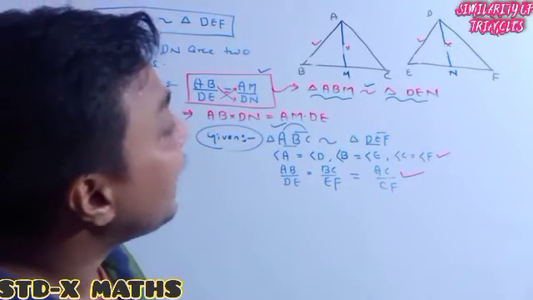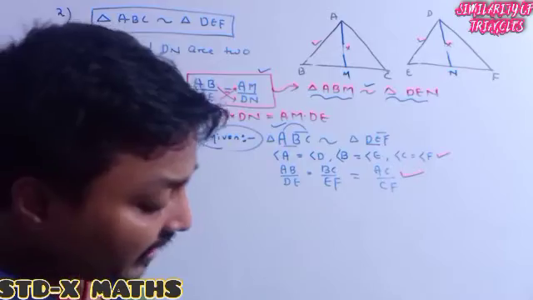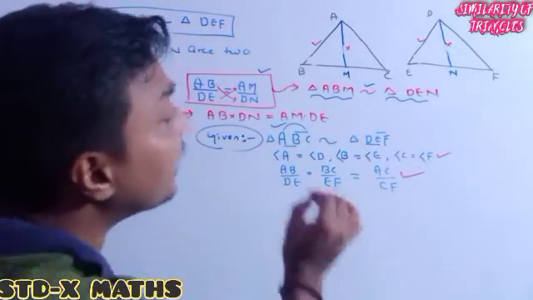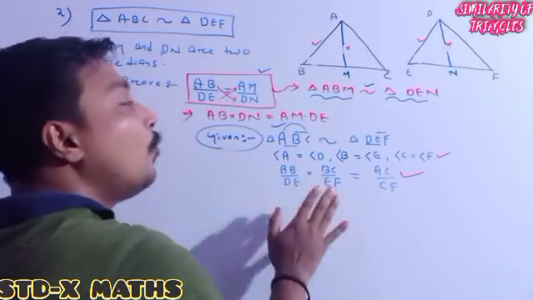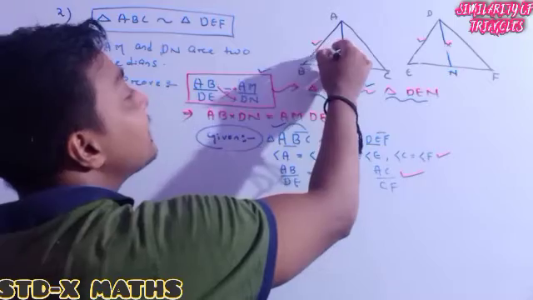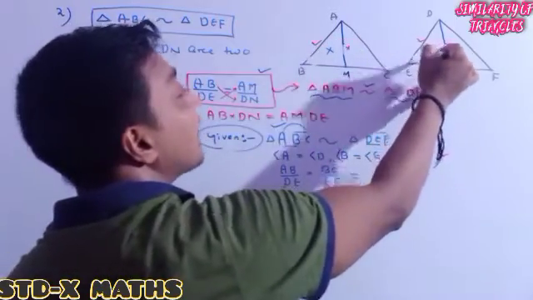I have done this because I want to see whether any of this information will help prove that this triangle is similar to this triangle.